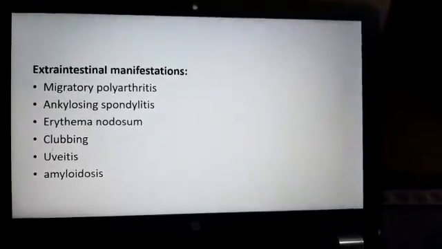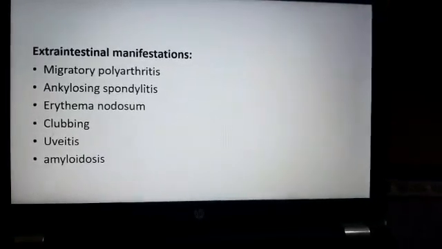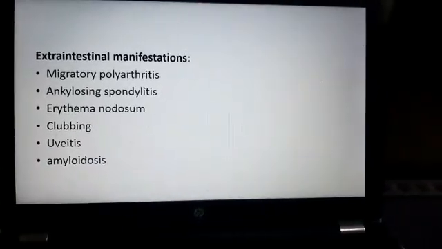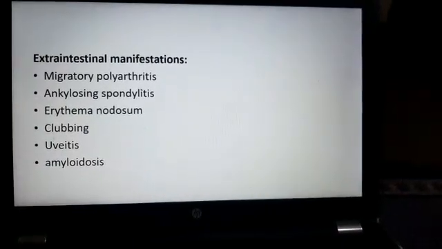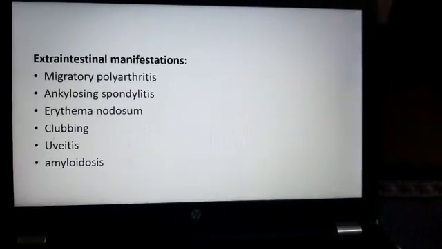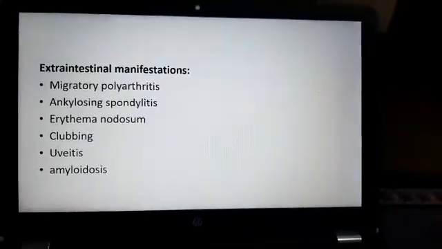Then as it is a systemic disease, there are extra-intestinal manifestations also. Other than GIT manifestations, they can be migratory polyarthritis, ankylosing spondylitis, erythema nodosum, clubbing, uveitis and amyloidosis. So these are all extra-intestinal manifestations of Crohn's disease.